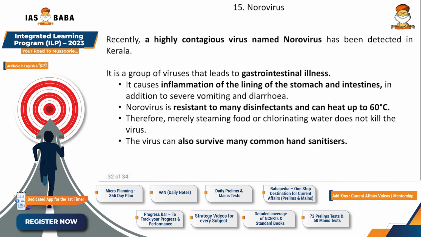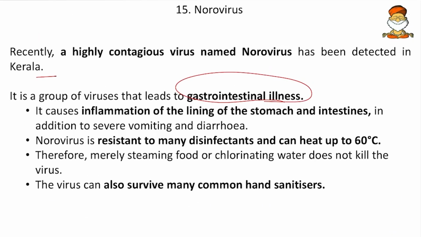Then come to next, the norovirus. So recently a highly contagious virus named the norovirus has been detected in Kerala, and it is a group of viruses that leads to gastrointestinal illness. So it is basically diarrhea, dysentery and others are the symptoms, and it causes inflammation of the lining of stomach and intestine, in addition to severe vomiting and diarrhea. And norovirus is resistant to many disinfectants and can withstand heat up to 60 degrees Celsius. So that means merely steaming of food or chlorinating water does not kill the virus. So they are highly chemical and heat tolerant.